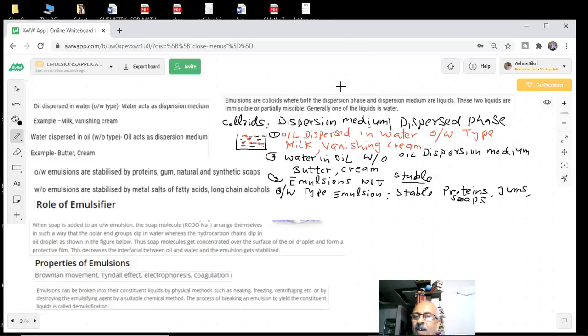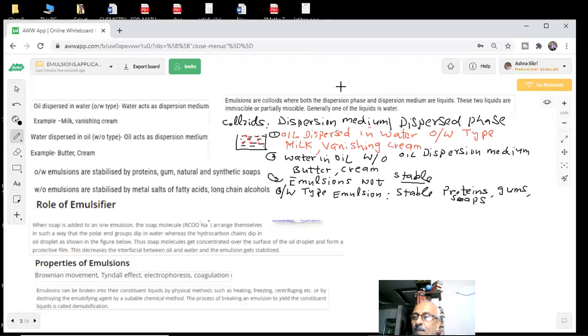Oil is dispersed in water. Dispersion medium is water, oil is the dispersed phase. So an interfacial layer will be formed by these proteins, soaps or gums, because they have polar groups. So they get attached to oil and water. These molecules have groups which can attach with oil as well as water. They have a hydrophobic tail and a hydrophilic head.